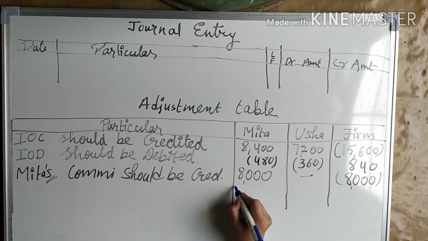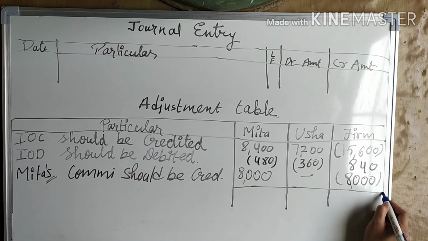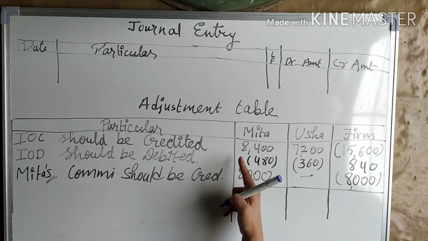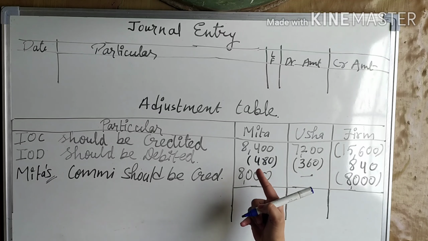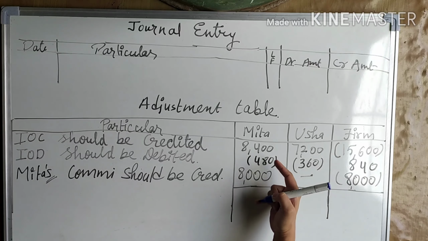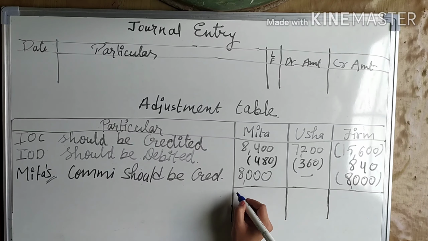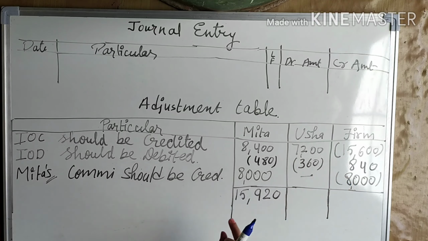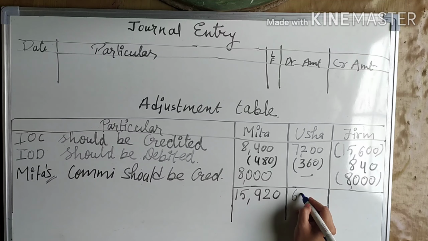So we will draw one line here, and after drawing a line we will calculate this. So 16,000 plus 400 is 16,400, and 16,400 minus 480 is equal to 15,920. And 7,200 minus 360 is 6,840.